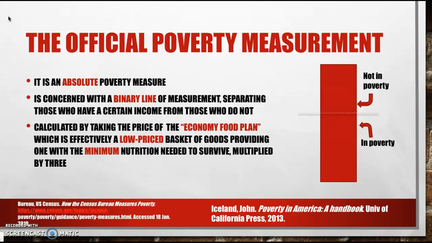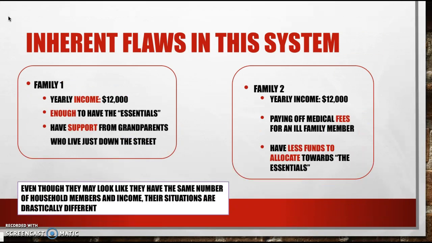The multiplying of the food price times 3 is predicated on consumer spending data from the 60s, which showed that households spent approximately one-third of their budget on food. Take, for example, two families who, on paper, have the same amount of income and are living below the poverty threshold. While it may seem that they are equally struggling, one family may be in a position where a substantial amount of that income is spent paying off medical expenses for an ill family member, leaving that family with less money to spend on resources that they need.